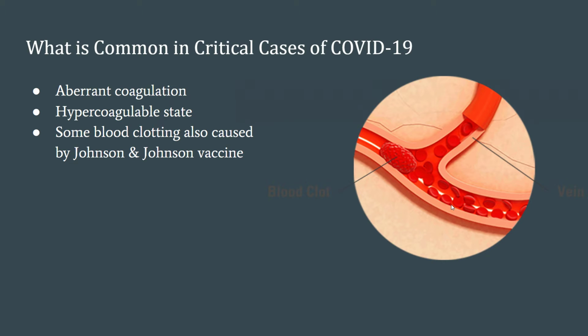So with a stroke, basically, when oxygen and blood aren't flowing through your veins to your brain because of a blood clot, it can create a stroke. And then when blood that's supposed to go to your heart is cut off by a blood clot, it creates a heart attack. And here we have a vein and a blood clot cutting off blood flow.